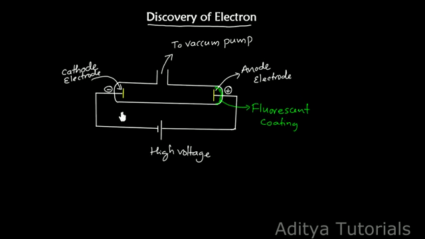A cathode ray tube is made up of glass containing two thin pieces of metal. These are the two pieces of metal called electrodes, and this entire tube is sealed. The electric discharge through gases can be observed only at low pressures, not at high pressures. Because of that, you have to take out whatever air or gas is present in the tube through a vacuum pump. The discharge occurs only in the presence of high voltage.